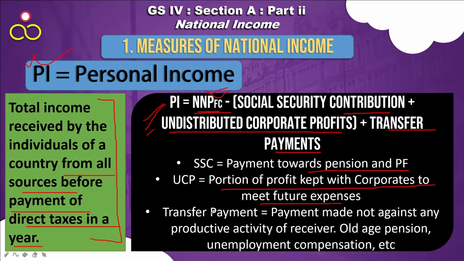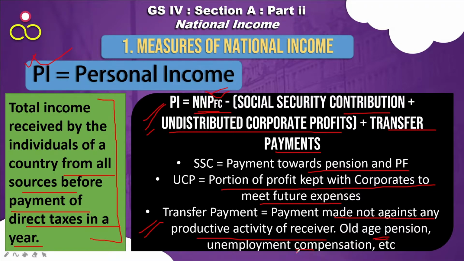Now what are transfer payments? Transfer payments are the payments made not against any productive activity of the receiver. For example, the old age pension that is given is a sort of income for that individual, but it is not for something that he is doing. It is for something that he has already done.